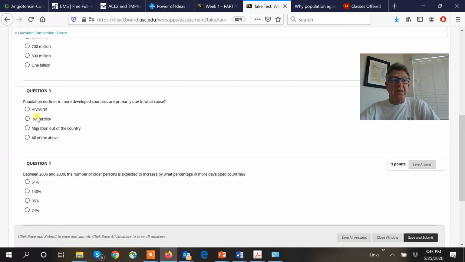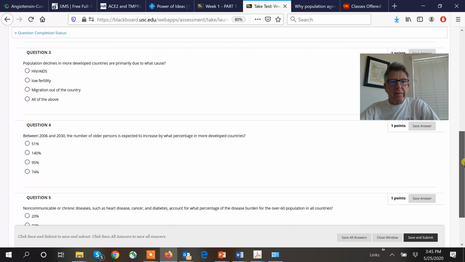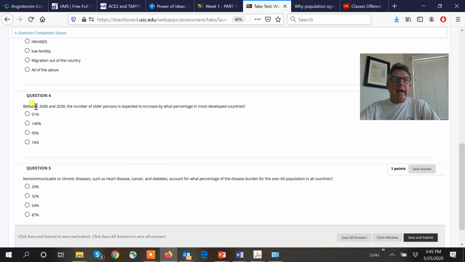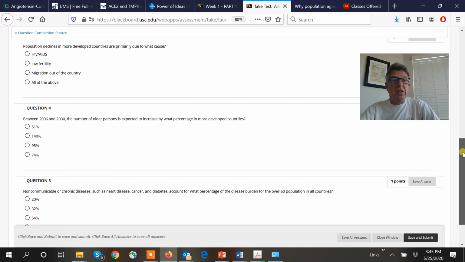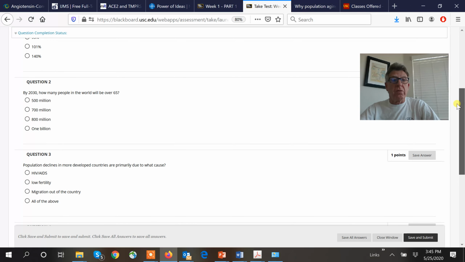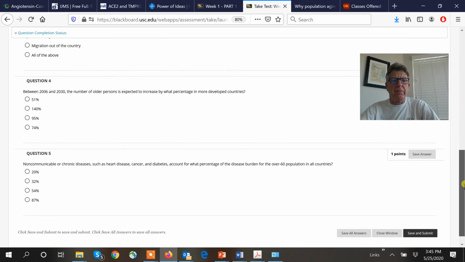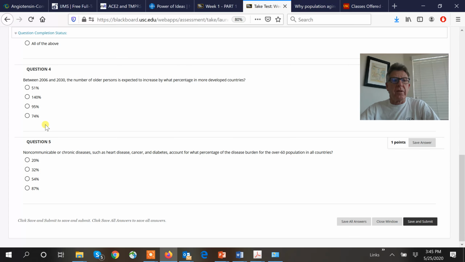You could logically tell. I'll tell you right now, it's low fertility. People aren't having enough kids. And then again, here's this benchmark: 2006 to 2030. What is the percentage change? We see 2030 up here, the number of people, because that's what this paper focuses on, and then this puts it on a percentile basis.